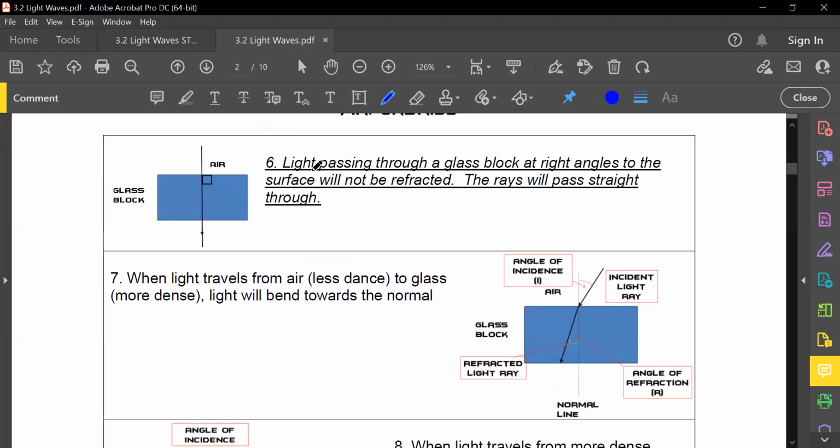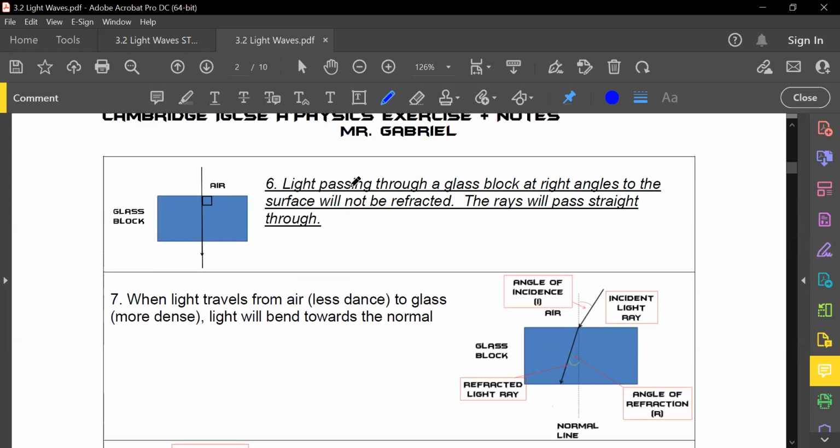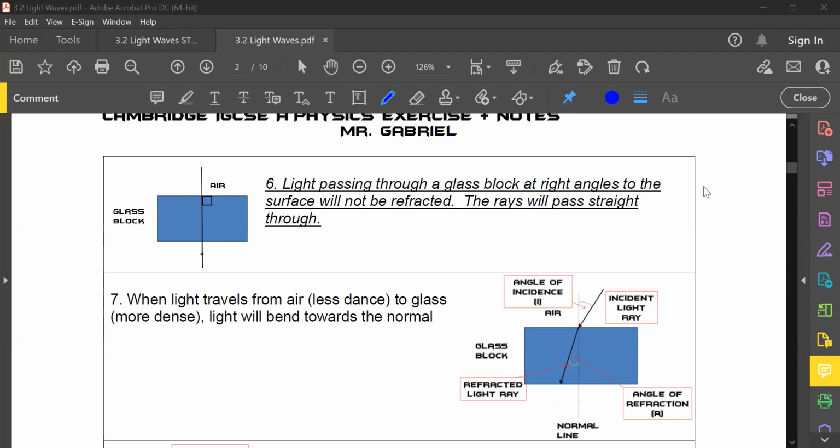Good. So if you look at these statements here, each and every one of them makes sense. Light passing through a glass block at right angles to the surface will not be refracted. The ray will pass straight through. If my light is entering the glass prism at 90 degrees, it will not refract. It will just go directly straight through here. The incident ray and the ray which goes back to the air are both parallel to each other.